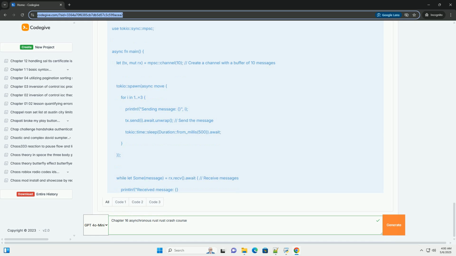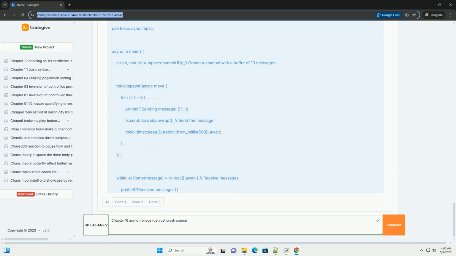Common patterns and techniques. 1. Spawning tasks. You can spawn new tasks to run concurrently using tokio::spawn. This creates a new asynchronous task that runs independently of the current task.